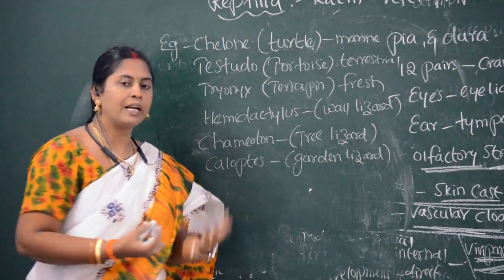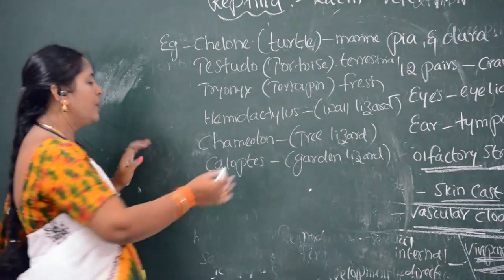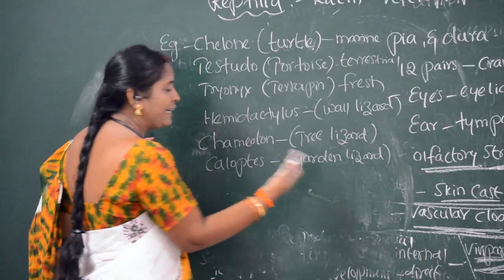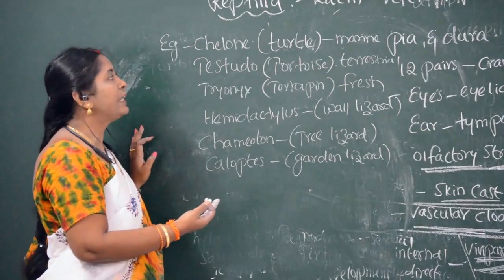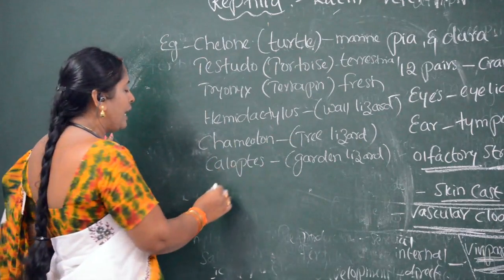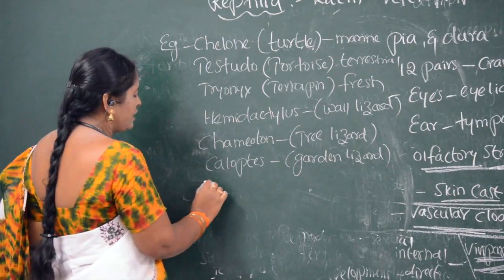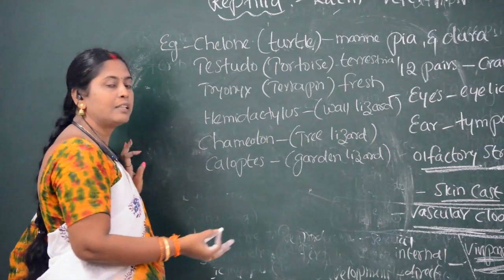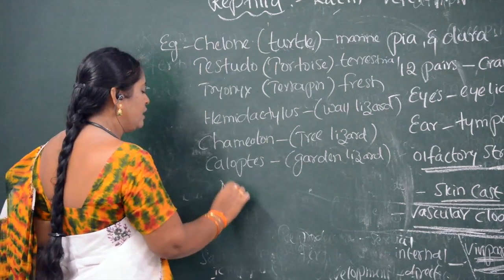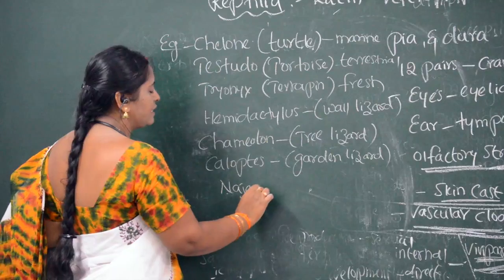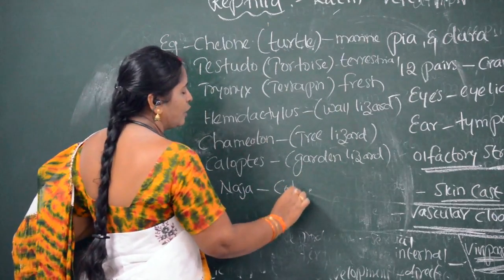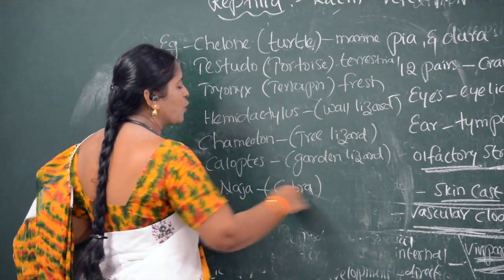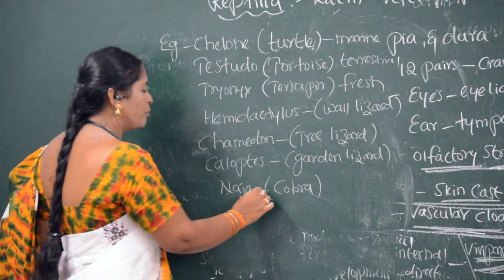So like this, different kinds of organisms are present. And alligators and dinosaurs we can give as examples for tetrapods. And if you see the snakes, poisonous snakes are there, non-poisonous snakes are there. Among poisonous snakes, Naja, the common name cobra or Indian cobra.